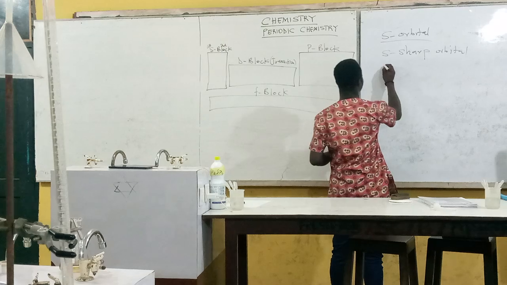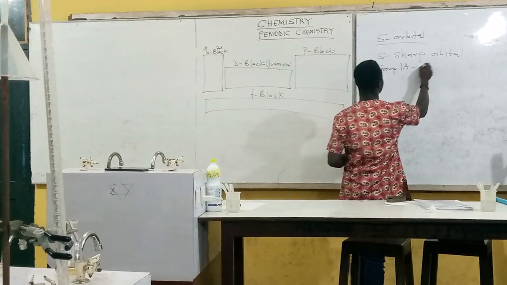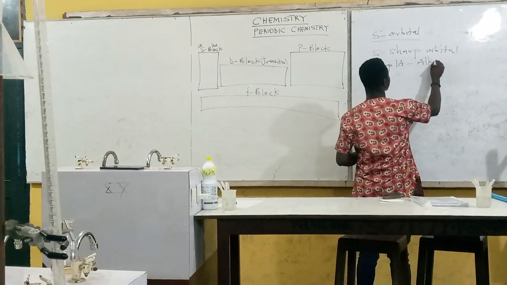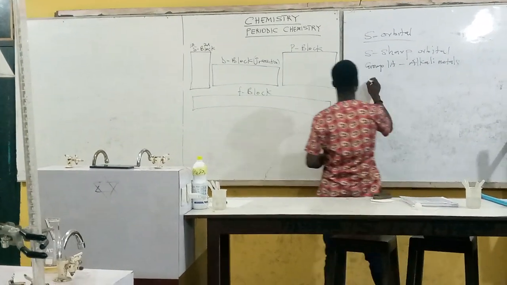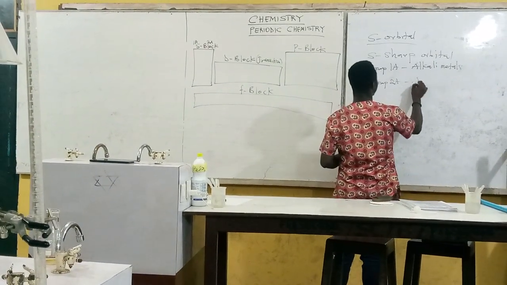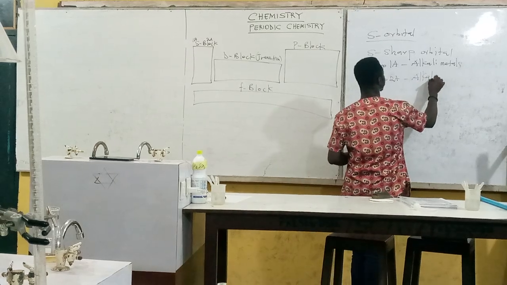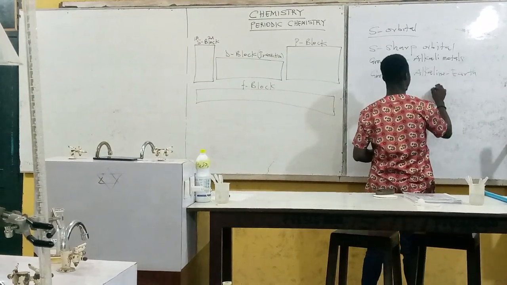Group 1A is known as alkali metals. Then group 2A is known as alkaline earth metals.